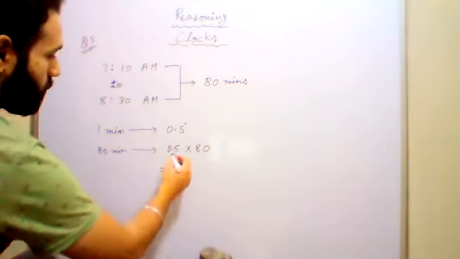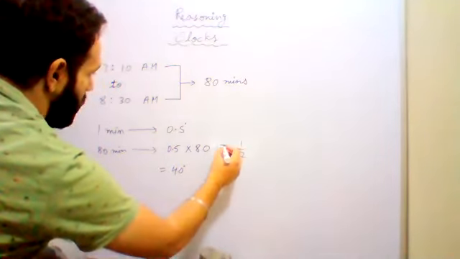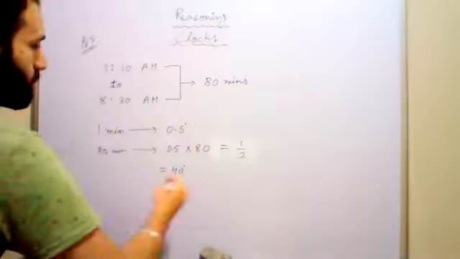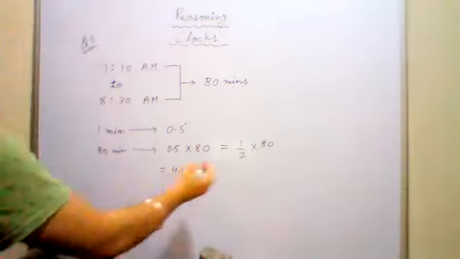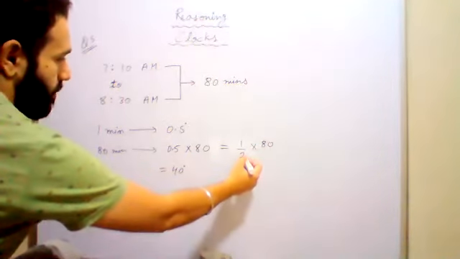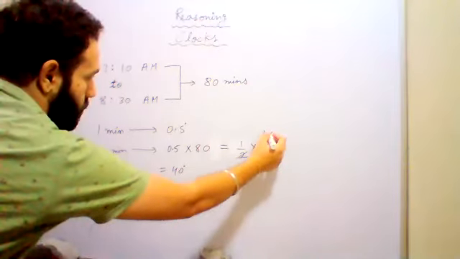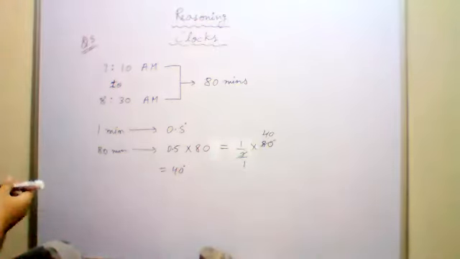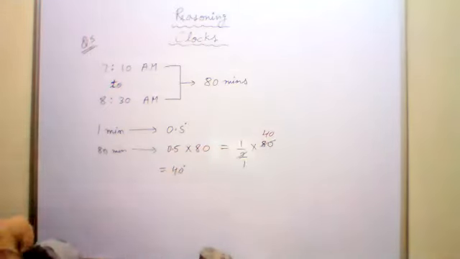आप चाहें तो ऐसे भी कर सकते हैं. You can write 1/2 instead of 0.5. 0.5 को 1/2 भी लिखते हैं. 1/2 multiplied by 80. यहाँ पे काट लीजिए इसको. You can simplify 1 and 40. So what is the answer? 40 degrees. So either you write like this or you write like this, you will get the same answer, 40 degrees.